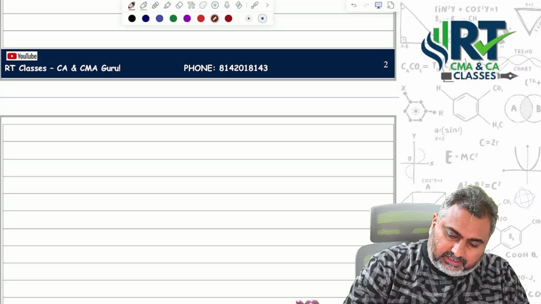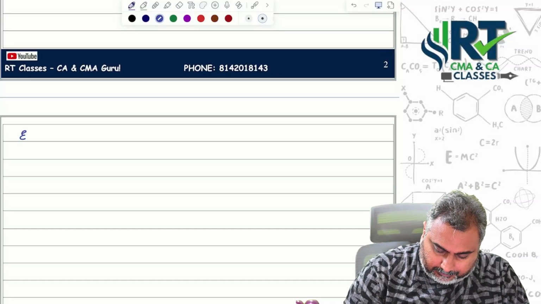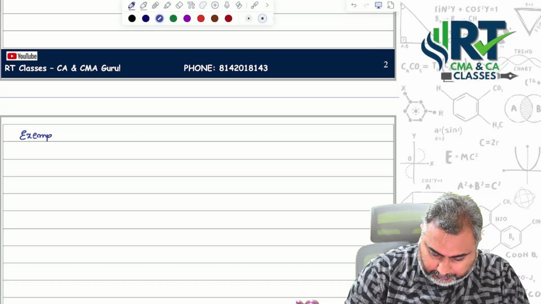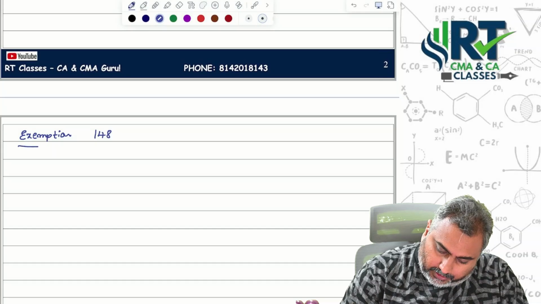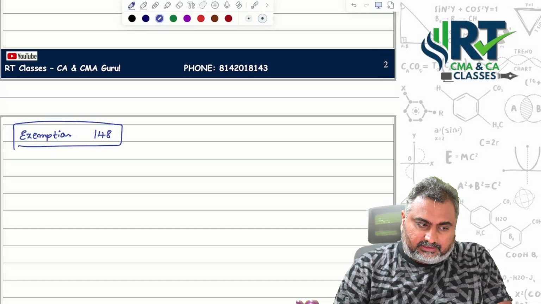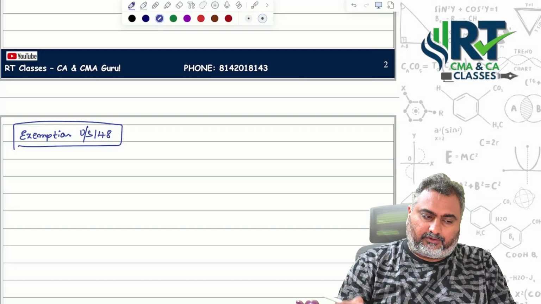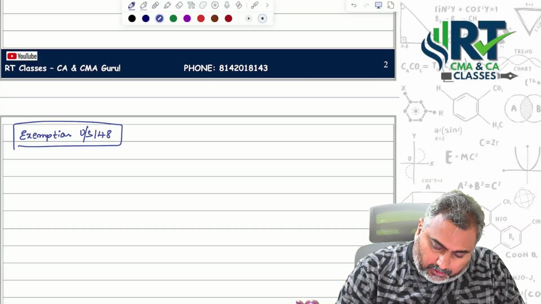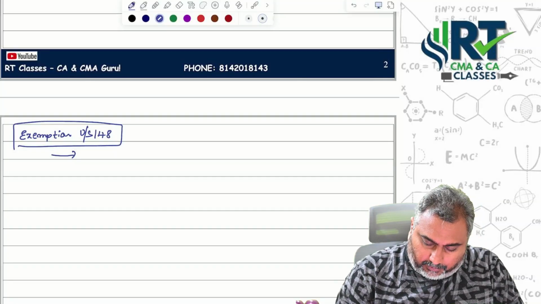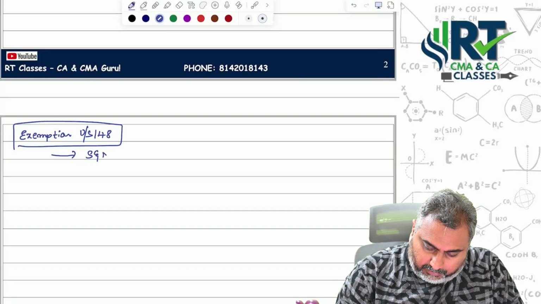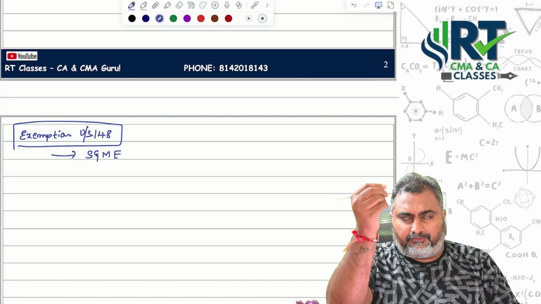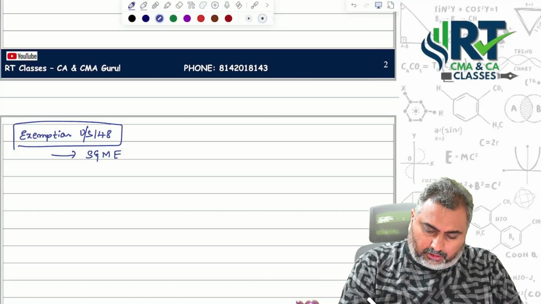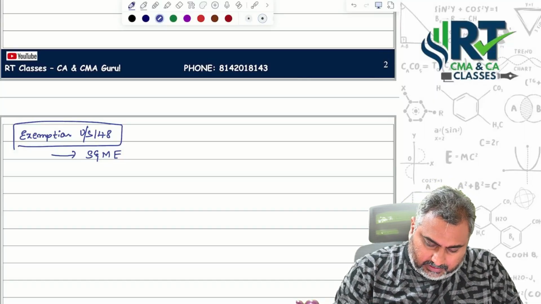So finally, what are the exemptions? From the section 148 point of view, what are the exemptions under section 148? First, if you are a small and medium enterprise, even if you are satisfying the above condition, then automatically you are exempted.